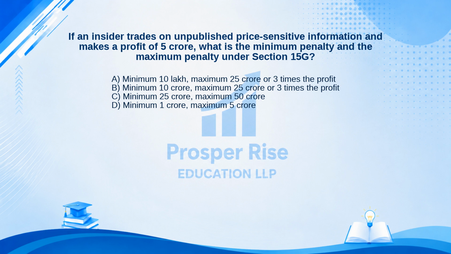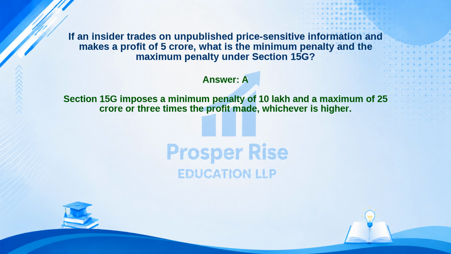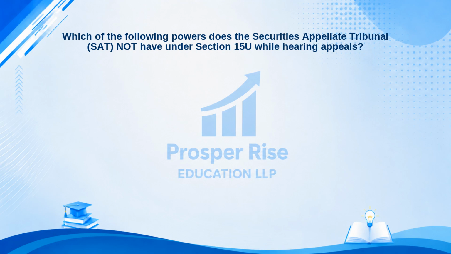C. Minimum 25 crore, maximum 50 crore. Or D. Minimum 1 crore, maximum 5 crore. Take a moment to pause the video and decide. The correct answer is Option A. Let's see why. Section 15G imposes a minimum penalty of 10 lakh and a maximum of 25 crore or 3 times the profit made, whichever is higher.